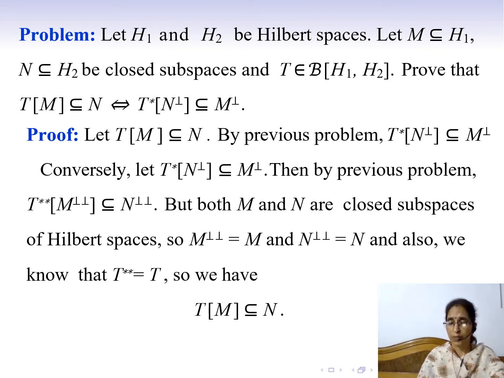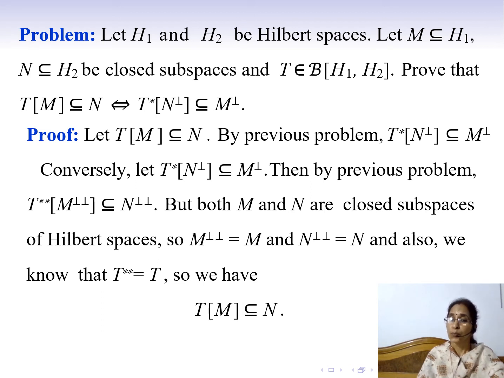Let T image of M be contained in N. Then by the previous problem, T star image of orthogonal complement of N is contained in orthogonal complement of M. Conversely, let T star image of orthogonal complement of N be contained in orthogonal complement of M. Then by the previous problem, T star star, that is T double star, that is the Hilbert adjoint operator of the Hilbert adjoint operator of T, image of orthogonal complement of M, that is double orthogonal complement of M, is contained in orthogonal complement of N, that is double orthogonal complement of N.